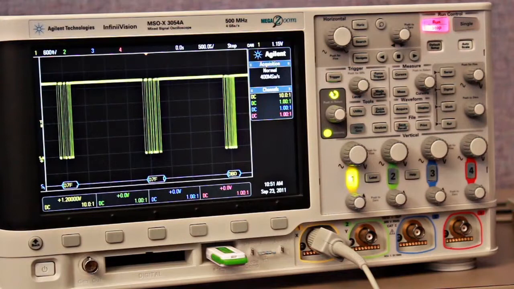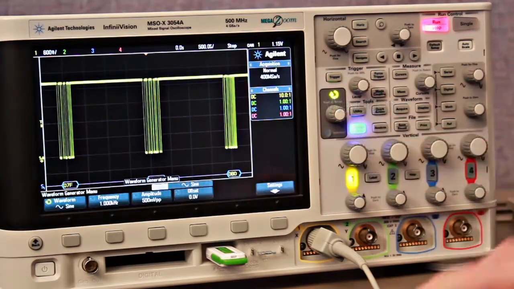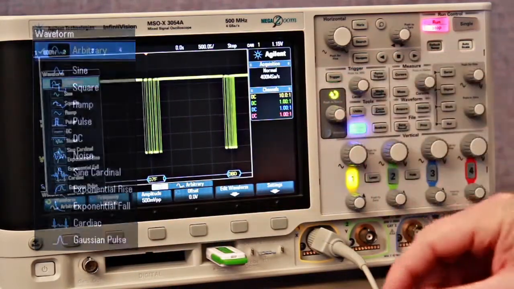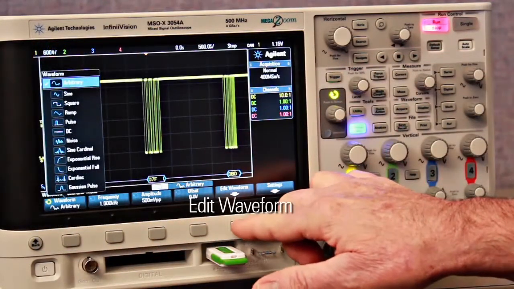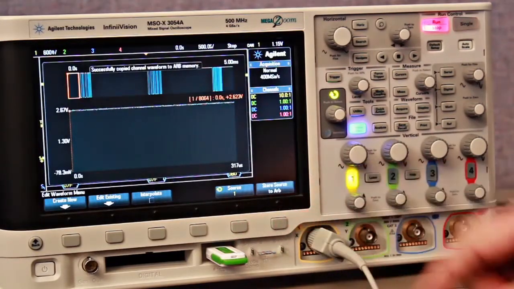Let's now regenerate this complex signal on the scope's built-in function arbitrary waveform generator. First, press the WaveGen front panel key, and then select the arbitrary wave shape. Next, press the Edit Waveform soft key, and then simply press the Store Source to Arb soft key.